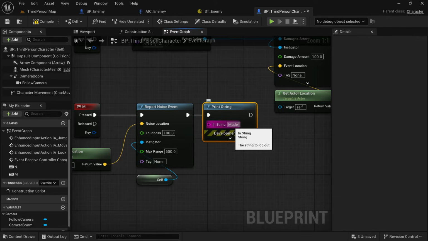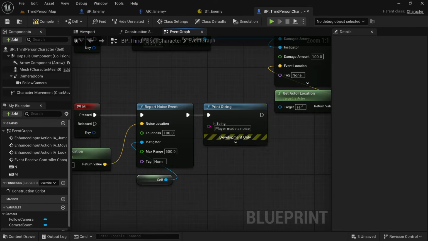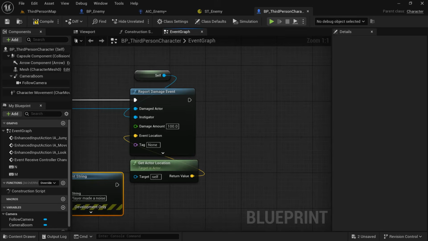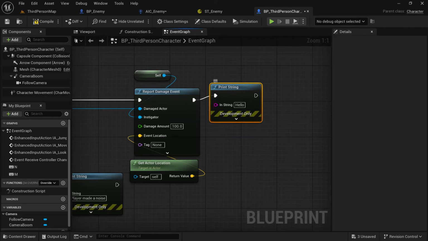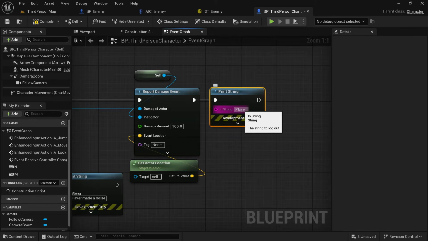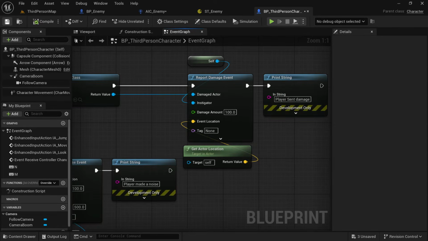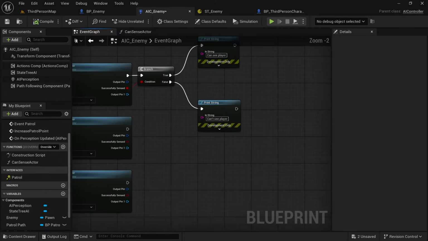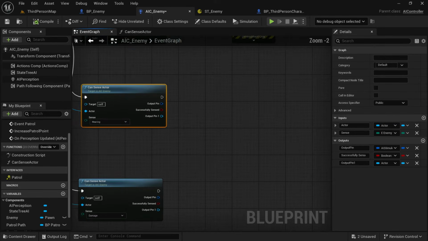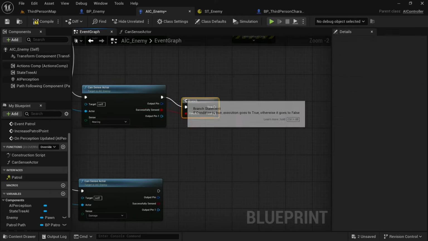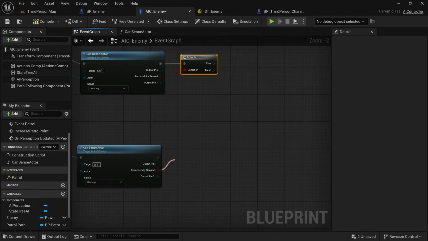And by the way, report noise event and report damage are not the same as play sound and apply damage. If you try and use apply damage and play sound, the enemy will not detect them. It's not the same thing. Report damage doesn't actually do damage, it just tells the enemy to react as if there's been damage. It's the same for hearing, so if you want to actually apply damage, you need to still call the apply damage event because they're not the same and they serve different purposes. One is just to say, hey, you've heard something, or hey, react to this damage, and the other one says you've actually been damaged, reduce your health.